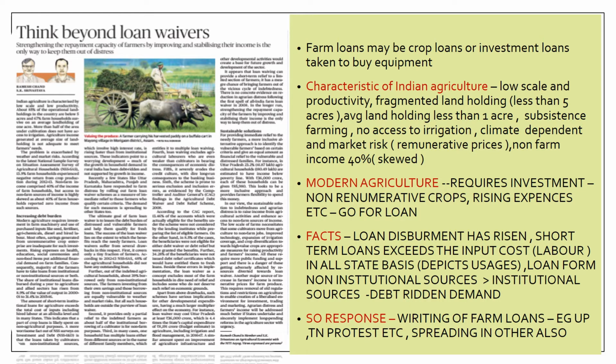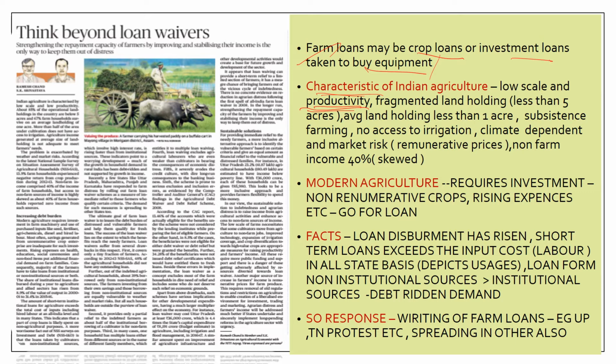So coming to the article now, a farm loan may be a crop loan or it may be an investment loan, which is taken to buy equipment or machinery. This is the definition of the farm loan. And this article tries to bring in the characteristics of Indian agriculture. It says that one of the characteristics of Indian agriculture is low productivity and low scale. Agriculture productivity means crop grown per unit area.